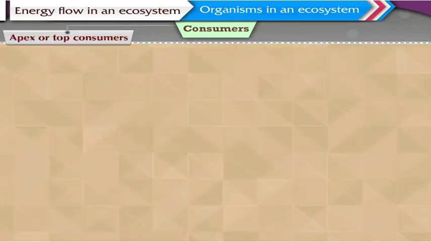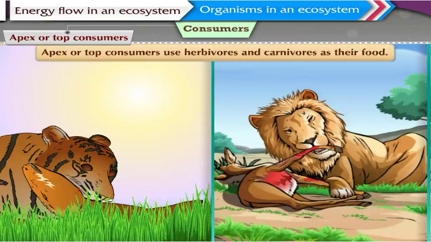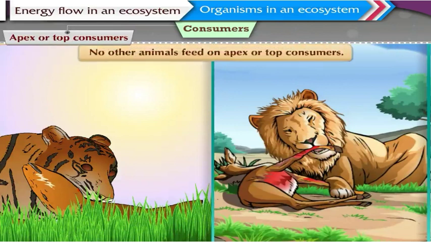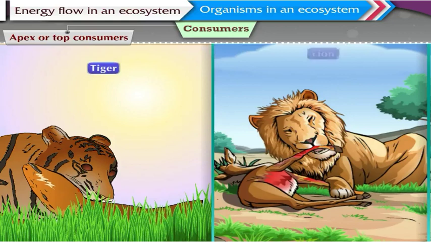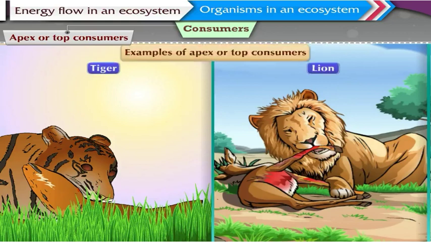Apex or top consumers. These consumers use herbivores and carnivores as their food. No other animals feed on these top consumers. Tiger and lion are two examples of apex or top consumers.